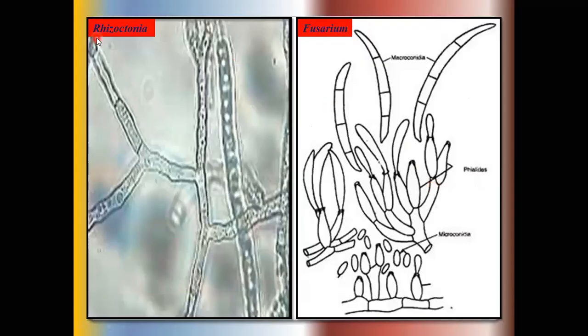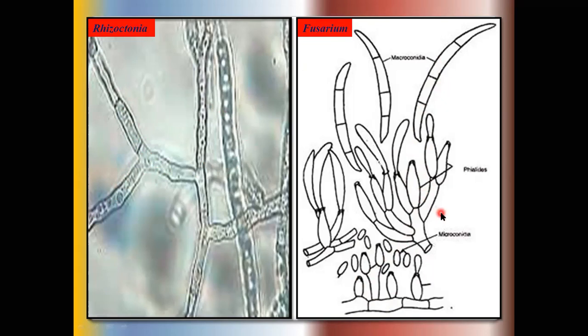Okay, then this Rhizoctonia solani produces sterile hyphae. So this is the morphological characteristic of Rhizoctonia, and this is Fusarium, means Sporodochia fruiting body produces the